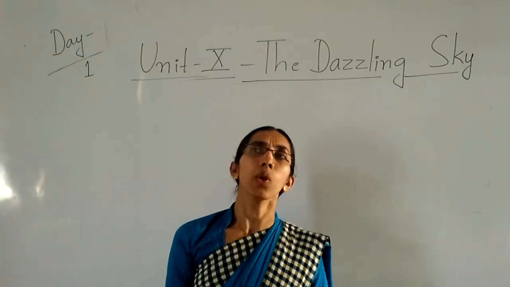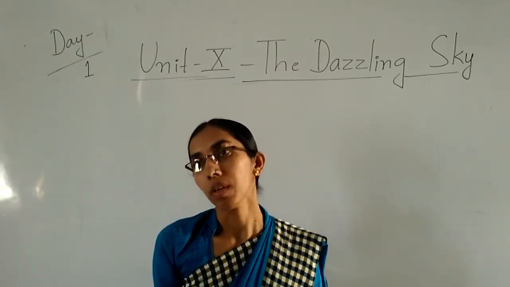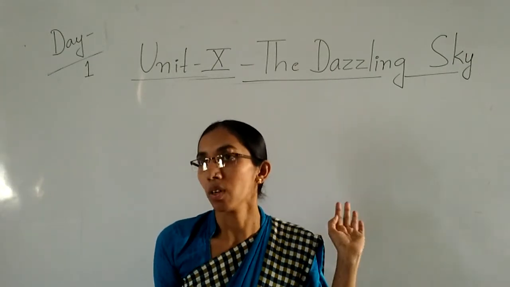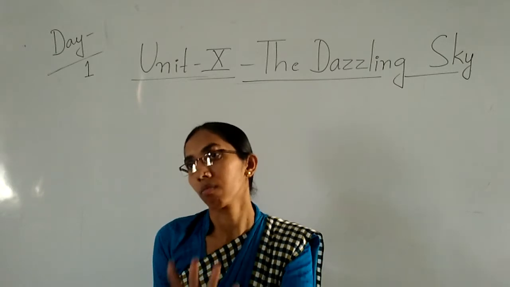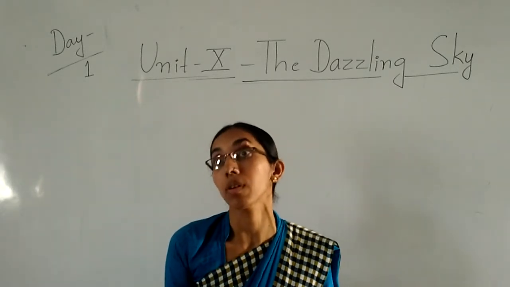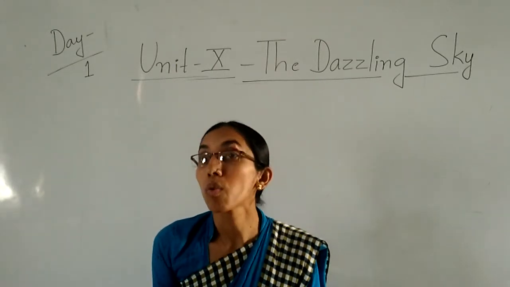If it is too cold, what will you do? You will sleep only. You will go to your bedroom, take one blanket and sleep. Yes or no? Till 12 o'clock, 1 o'clock or maybe till the evening also, you will sleep only, because the atmosphere, the climate, is very cool.